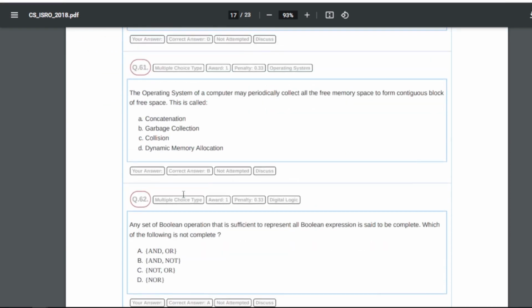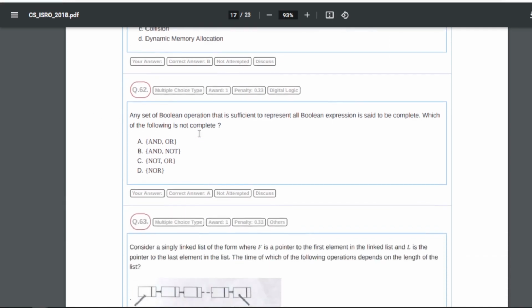Now question number 61: the operating system of a computer may periodically collect all the free memory space to form contiguous block of free space, right? So this is called as what? So this is called as garbage collection. Hope you know that garbage collection is basically collecting all the free memory space to form contiguous block of free space, right?